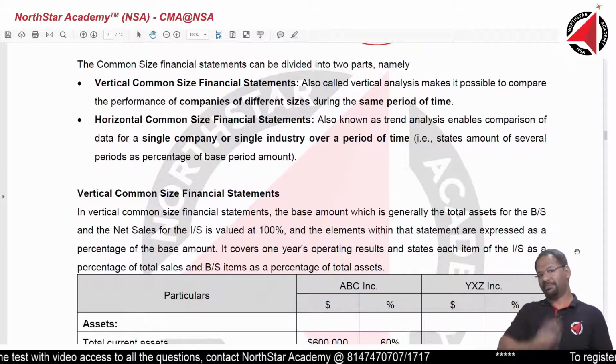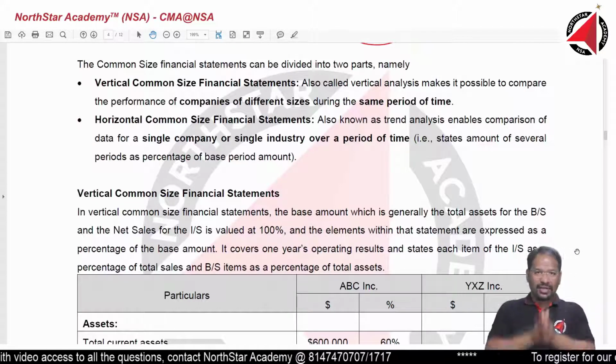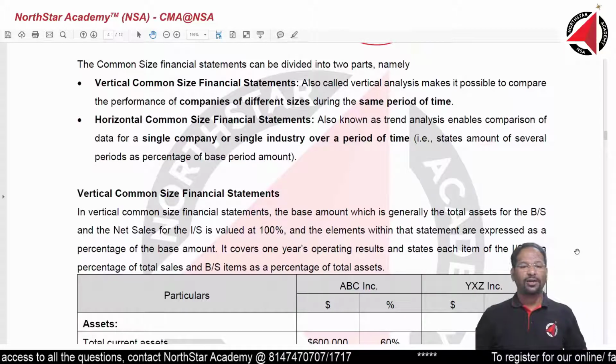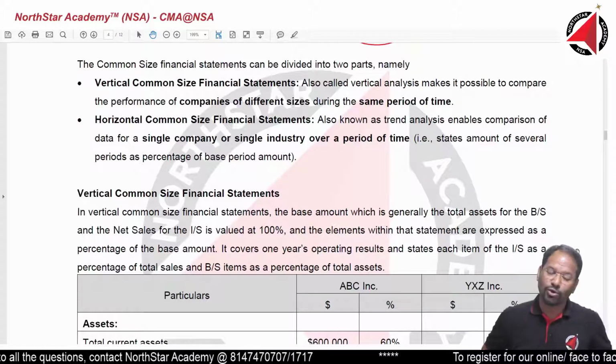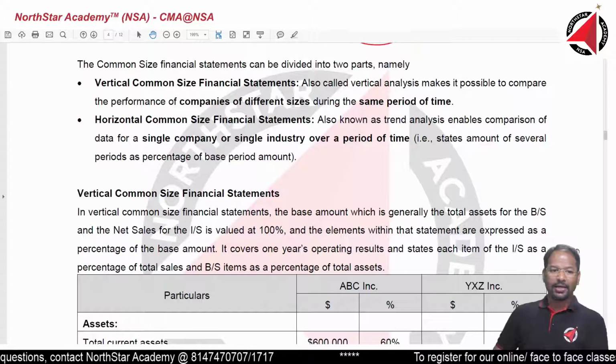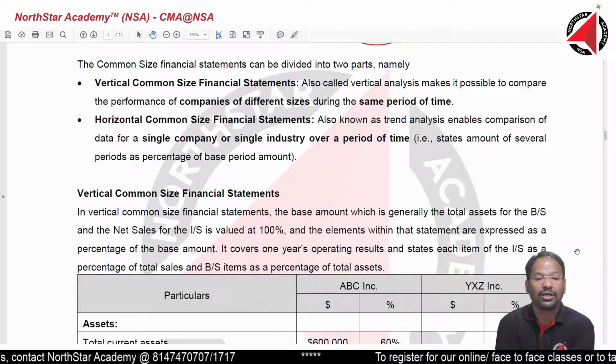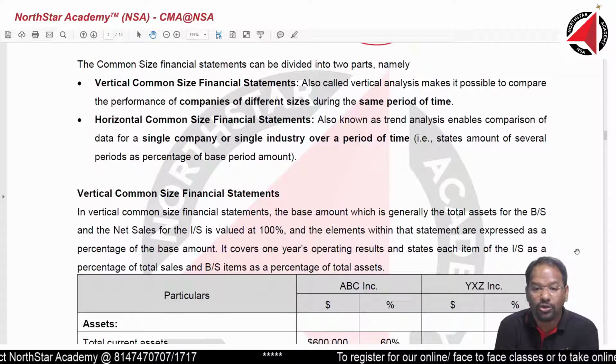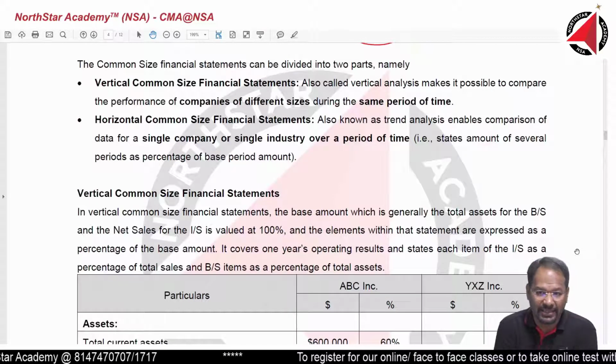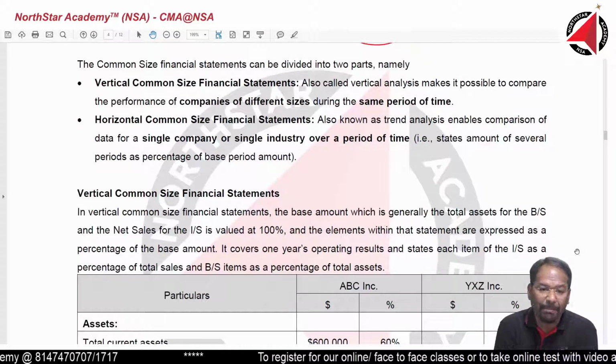You have to remember this. Again, I will repeat, vertical is standing position and horizontal is sleeping, snoring position. Coming to the first one, vertical common size financial statement, also called vertical analysis, makes it possible to compare the